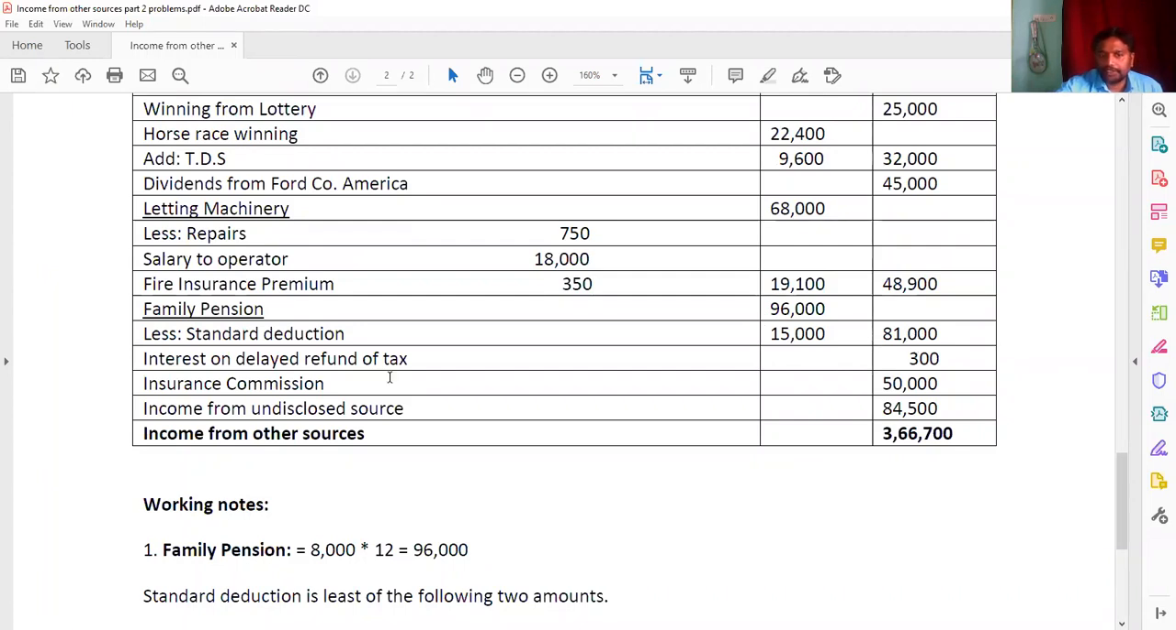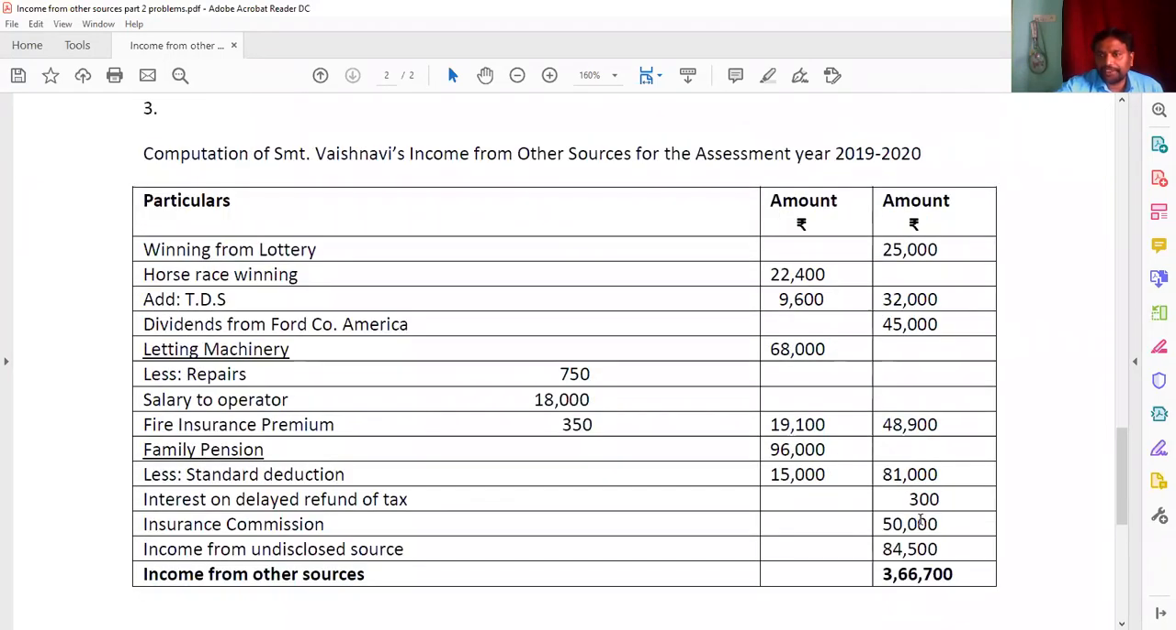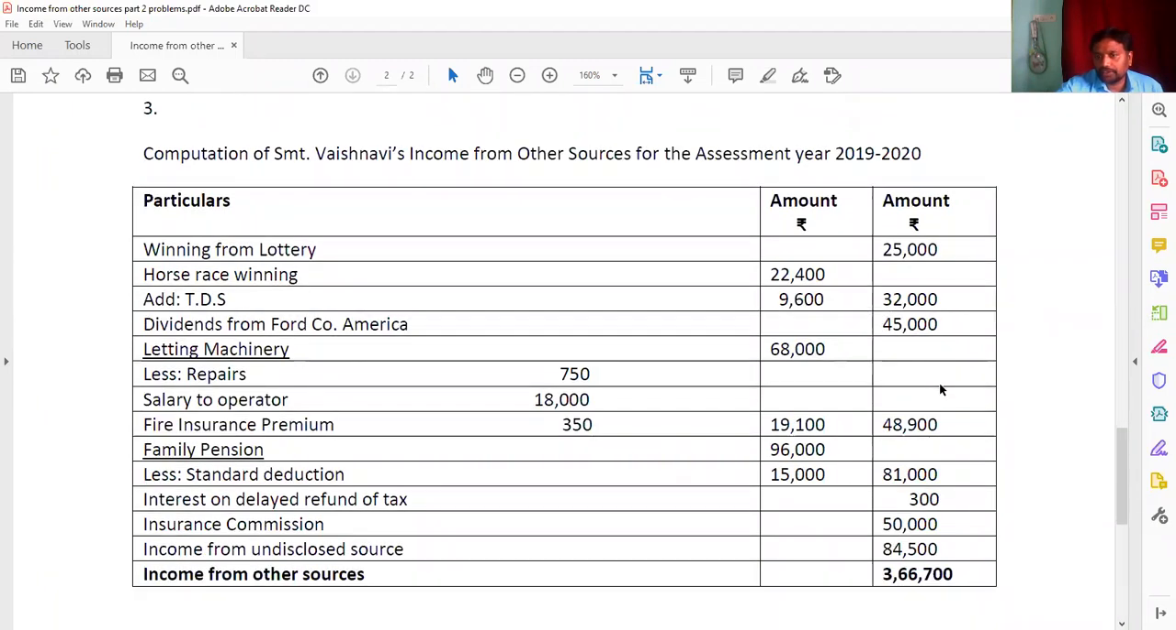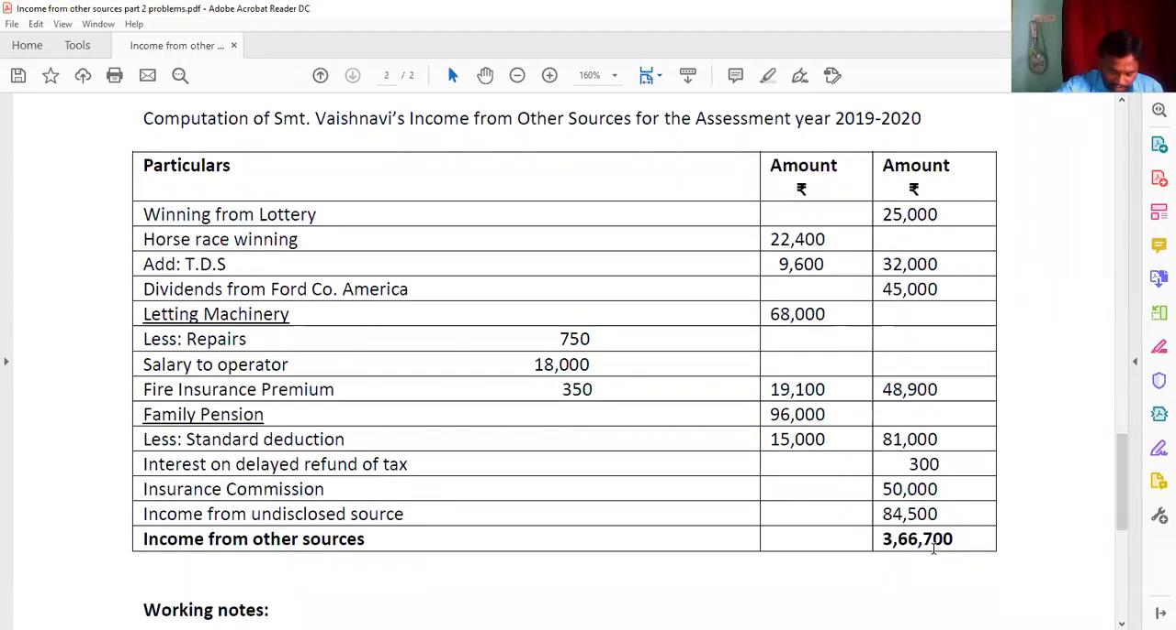And then interest on delayed refund of tax is 300, and insurance commission he has given 50,000, and income from undisclosed source, that now you are going to be taxable, and that is 84,500. You have to add, and by adding 25,000, 32,000, 45,000, 48,900, 81,300, 50,000, and 84,500, you're going to get here 3,66,700. So you got here income from other sources.